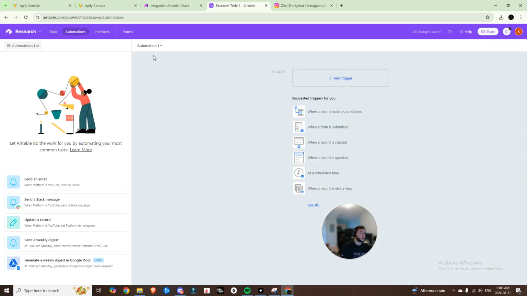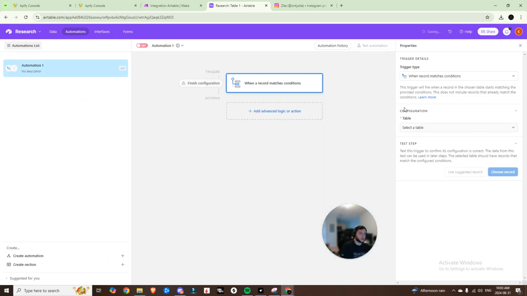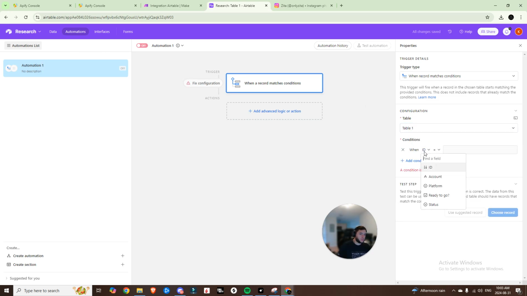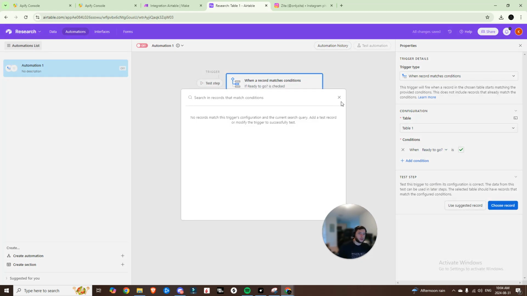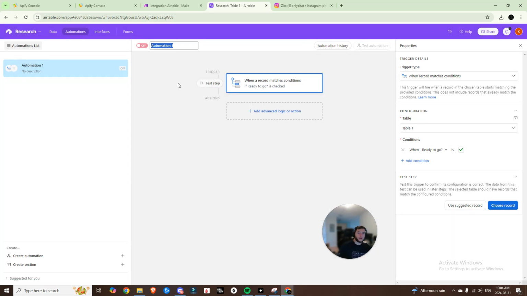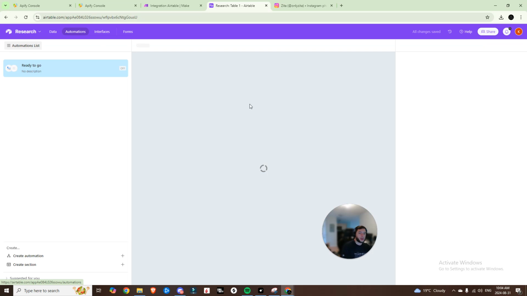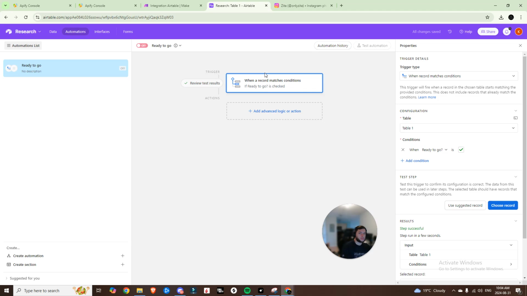So now we're going to come into our automations. We're going to add a trigger, and it's going to be when a record matches conditions. We're going to choose our table, and we're going to add a condition where ready to go is checked. We can choose a record. So we will rename this automation ready to go, and we'll come back into our data. We'll flip this on, and now if we come back into our automation and we choose the record, it should be there. So that works perfectly. You'll see that it picked up the record properly.